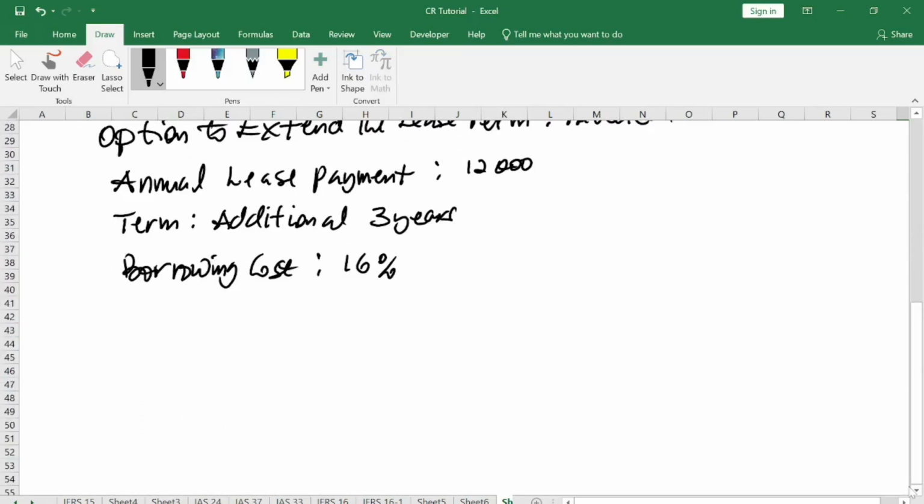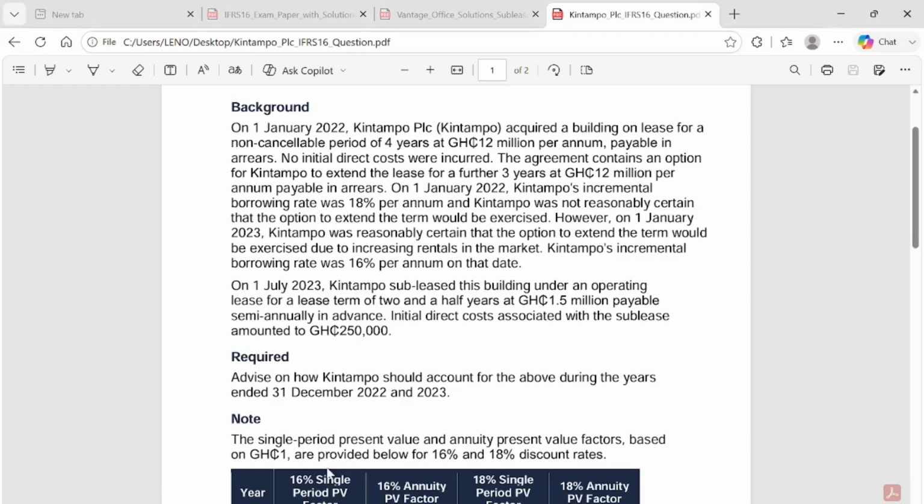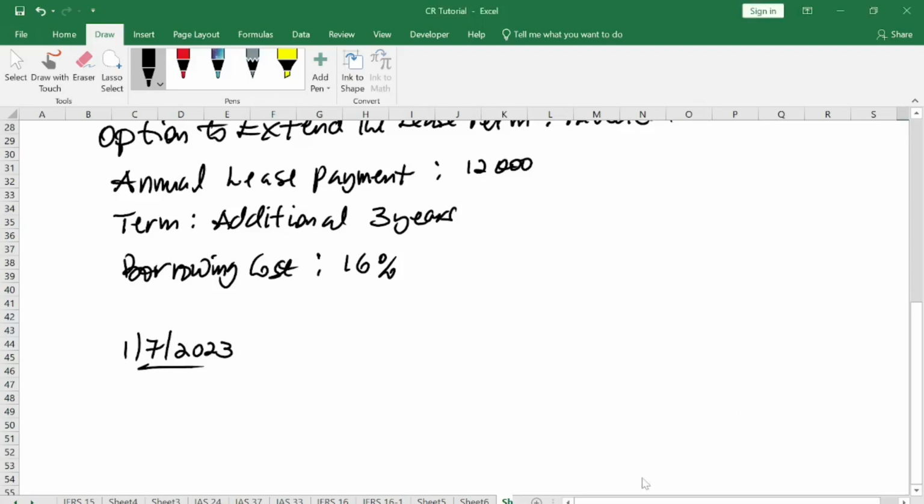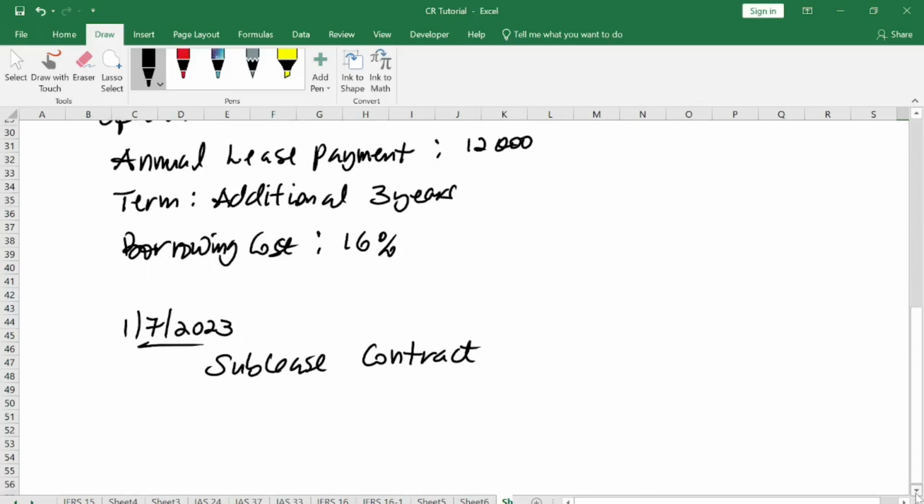Along the line, the same question also said that on 1st July 2023, let's check that, the last paragraph, what happened? There's a sublease. So this is where we have sublease contracts. Under the sublease contract, what is the agreement?